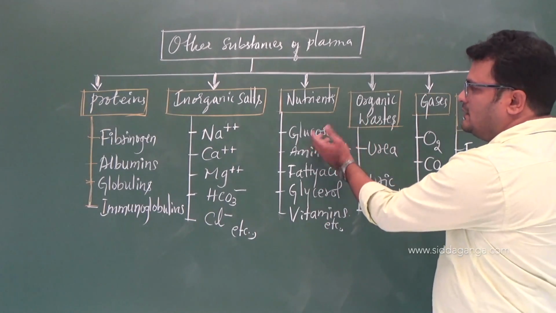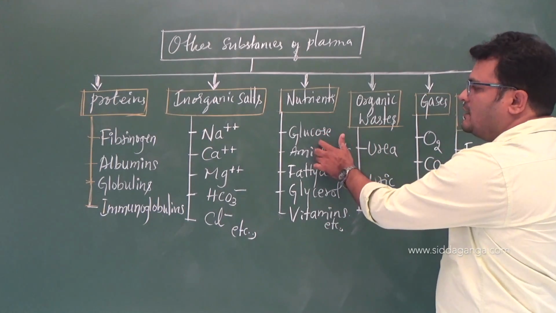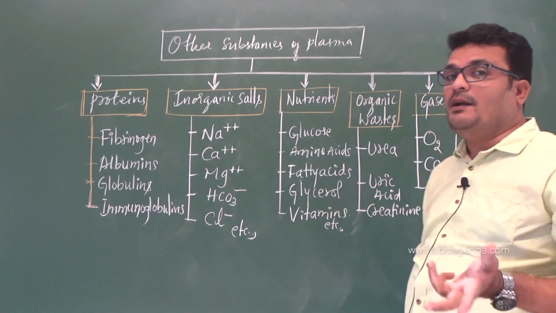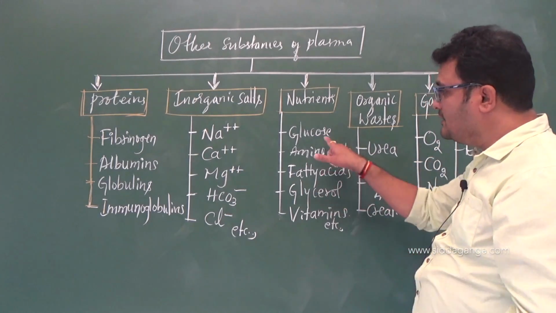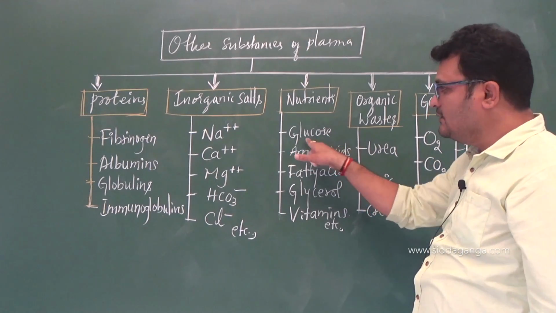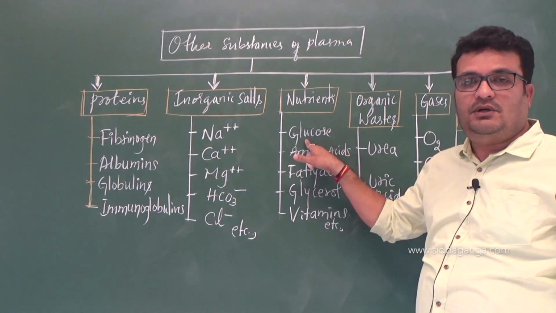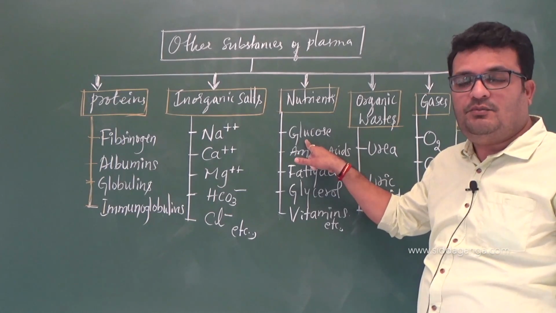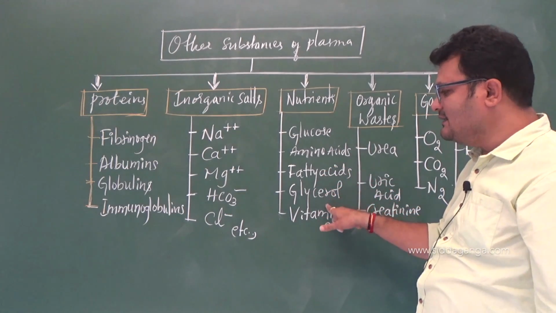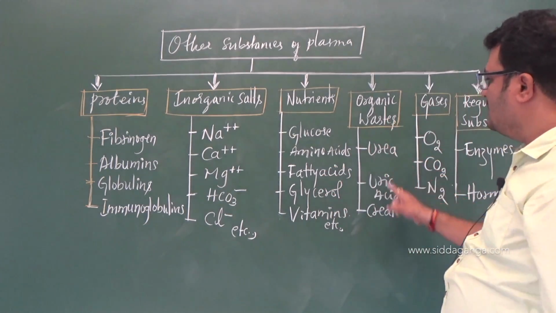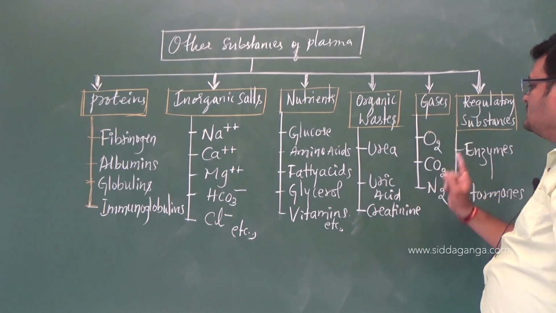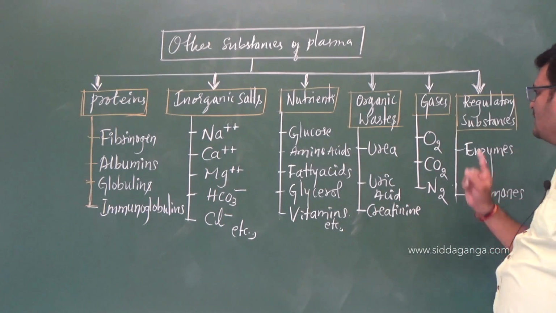The glucose, see, blood consists of substances absorbed in the process of digestion. After digestion, absorption, I told you, remember. So the substances absorbed after digestion are the nutrients. ಗ್ಲೂಕೋಸ್ ನೋಡಿ, ದೀಸ್ ಆರ್ ಮಾನೋಮರಿಕ್ ಯೂನಿಟ್ಸ್ ಆಫ್, ಮೀನ್ಸ್ ಮಾನೋಮರ್ಸ್ ಆಫ್ ಕಾರ್ಬೋಹೈಡ್ರೇಟ್ಸ್ ಅಂತ ಕರಿತೀವಿ. ಮಾನೋಮರ್ಸ್ ಆಫ್ ಕಾರ್ಬೋಹೈಡ್ರೇಟ್ಸ್, ಗ್ಲೂಕೋಸ್, ರೈಟ್? So amino acids, fatty acids, glycerol and vitamins, right? And these are the organic waste produced in the plasma, and gases: oxygen, carbon dioxide and nitrogen.